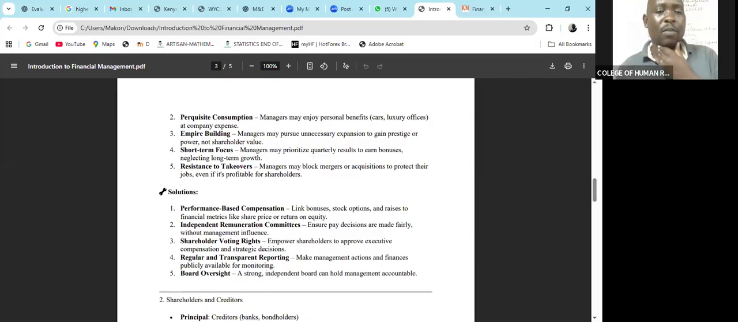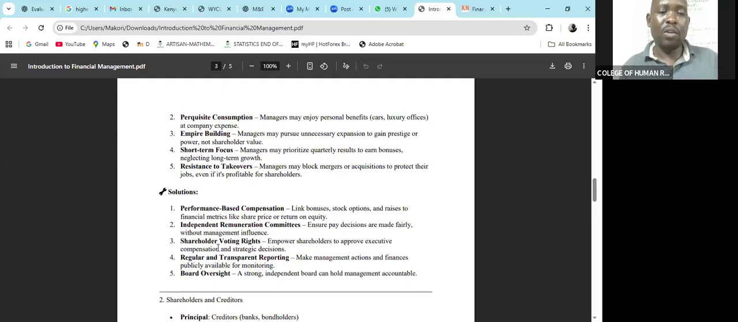How do we solve those conflicts? Number 1, the management should be given what we call performance-based compensation, whereby they are paid based on how they have performed. The better you perform, then you get a good return. Then independent remuneration committees, whereby pay decisions are made fairly without management influence. We don't give them the role of awarding themselves hefty allowances and all that.